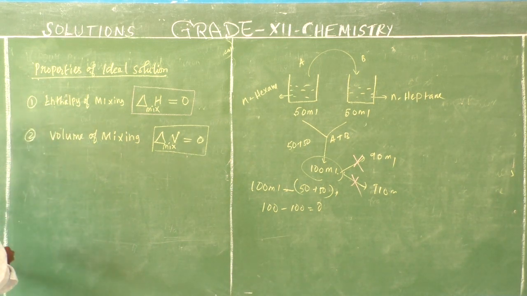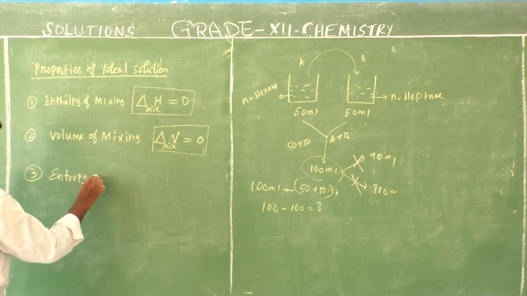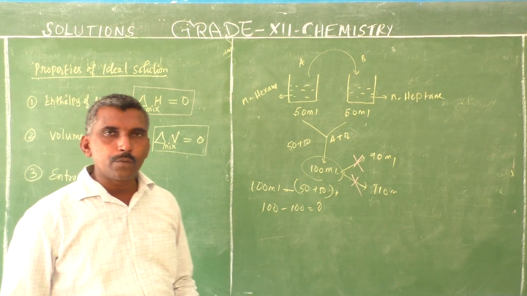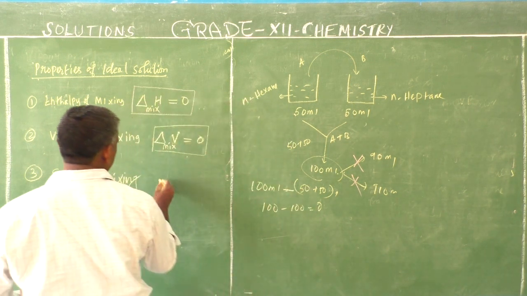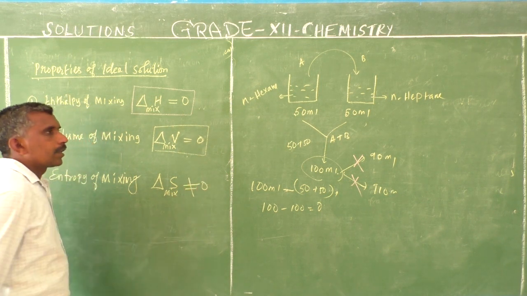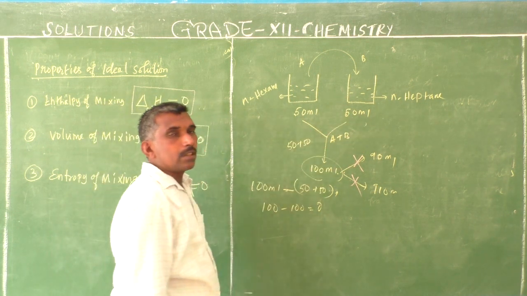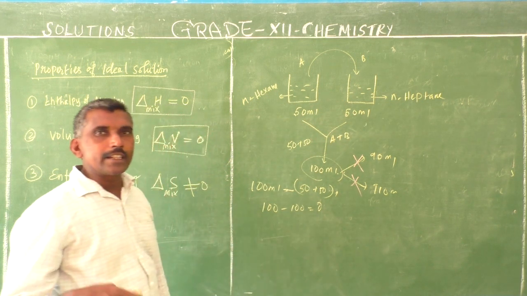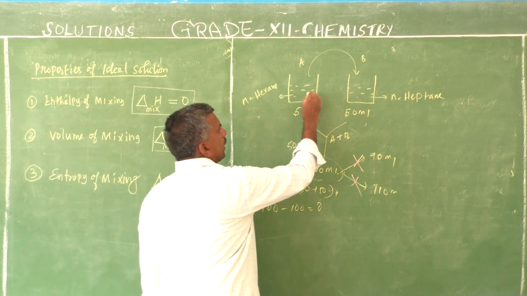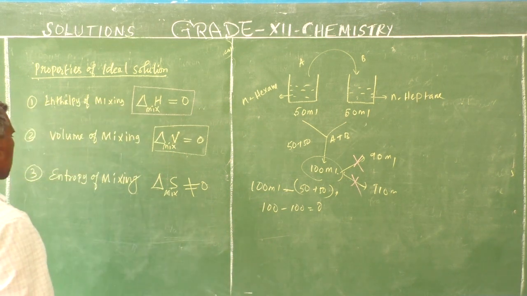Now the third property is entropy of mixing. Entropy of mixing is not there in the textbook. Entropy of mixing, delta S, is not 0. Entropy is disorder. In this solution, when A and B mix, disorder increases or decreases. Entropy is natural disorder. So when these two, A and B, are mixing, disorder may increase or decrease. That is not equal to 0.